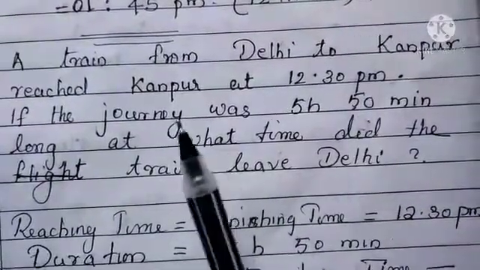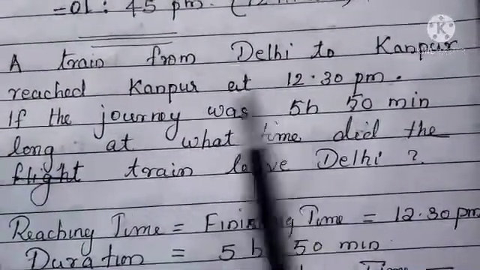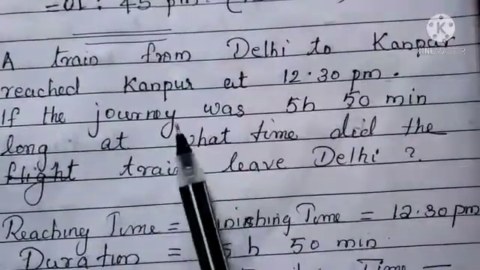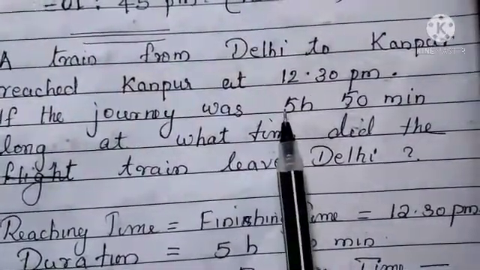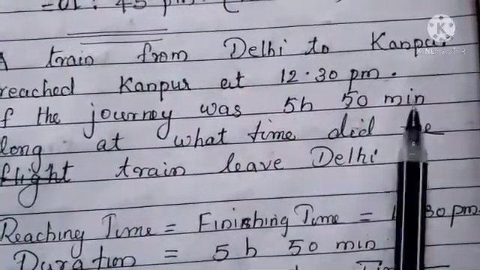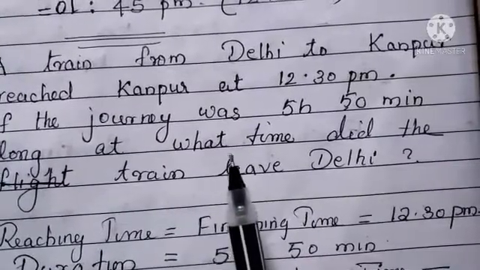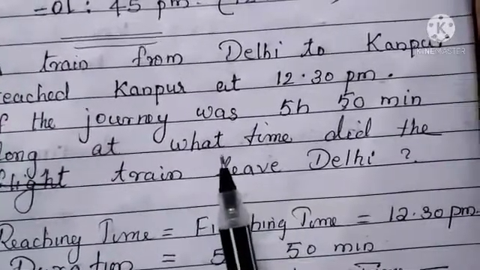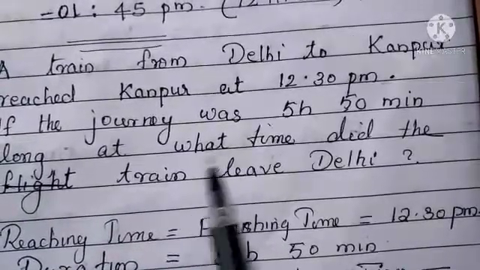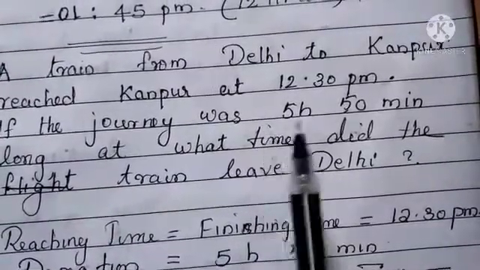So here reached means the finishing time, 12:30 p.m., and duration 5 hours 50 minutes. They are asking at what time the train left Delhi. That means at what time they started the journey.